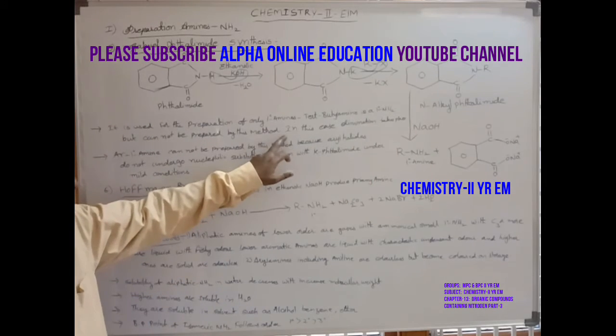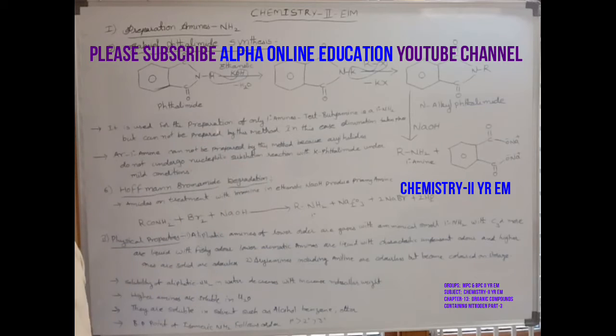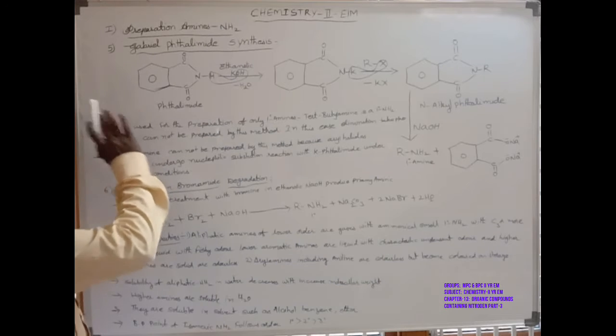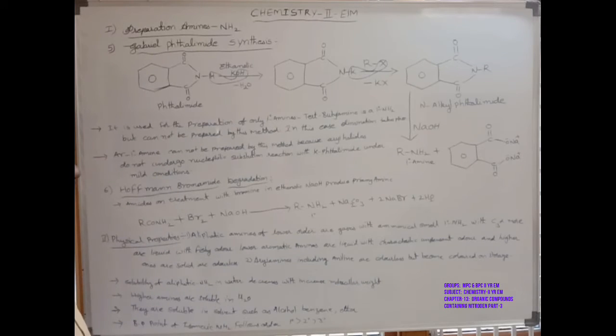In this method only elimination takes place, so this reaction is used only for the preparation of primary amines. Tertiary butyl amine cannot be prepared by this method.